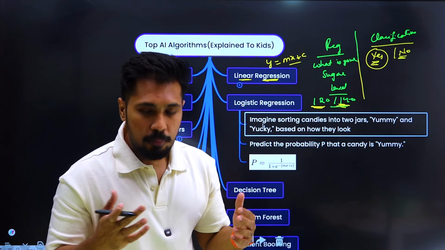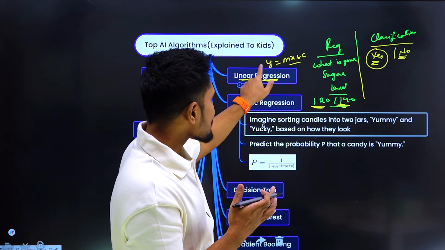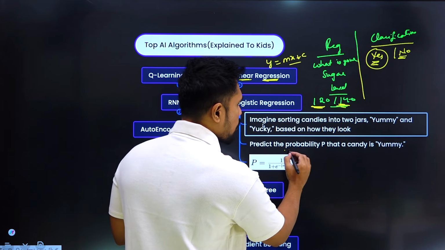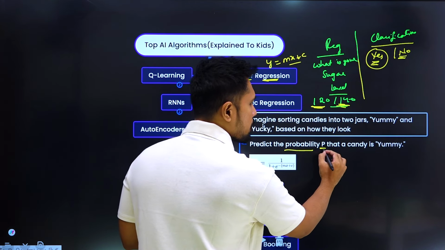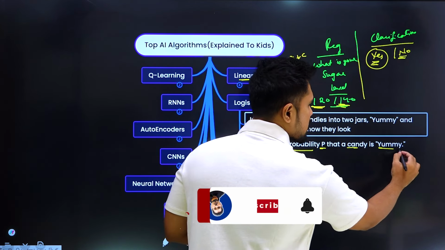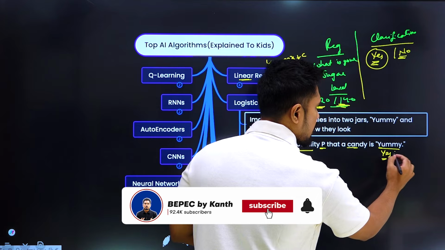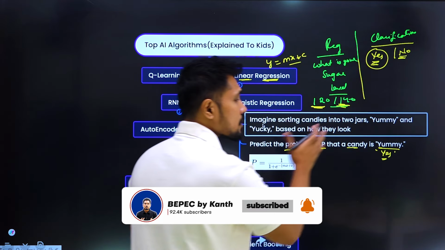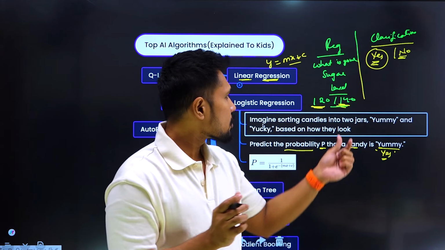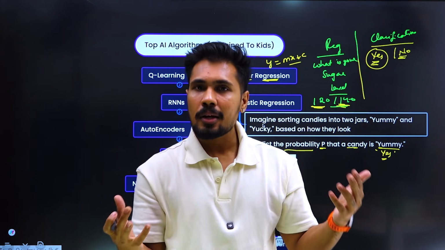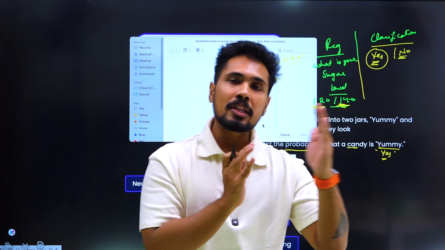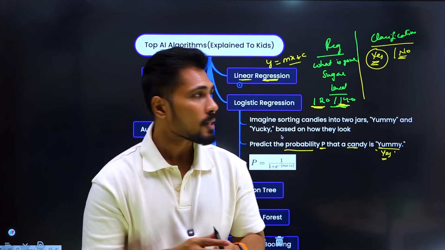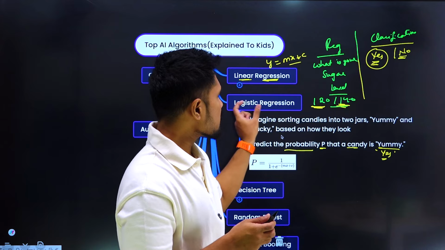In order to make the statement, we take this linear regression equation and make a small transformation. We predict the probability P that a person is diabetic. Just like predicting the probability of a candy being yummy, I take this data and convert it into a probability value, so I can say whether a person is diabetic or non-diabetic. I'm able to understand with the help of this probability equation.